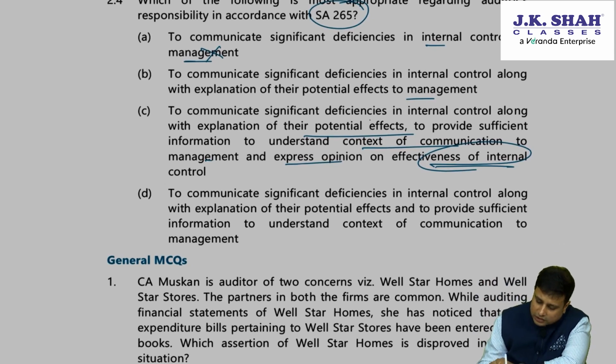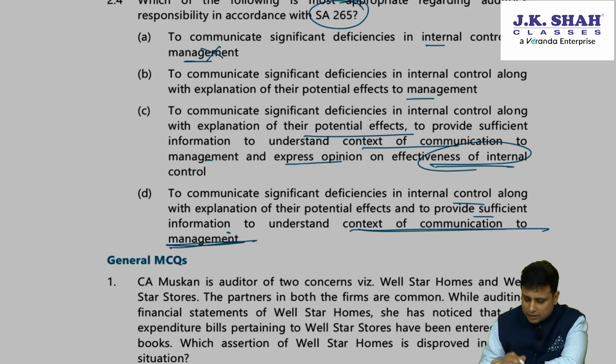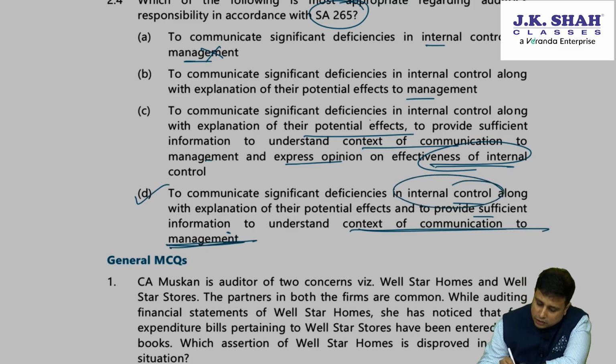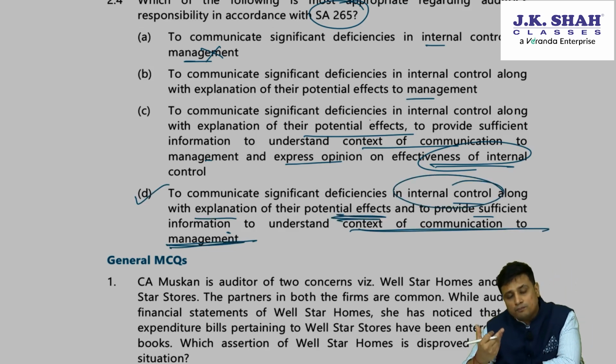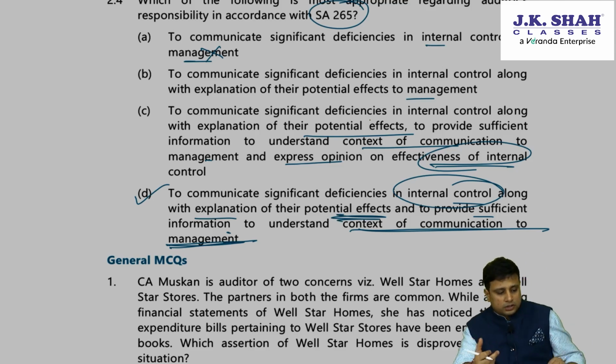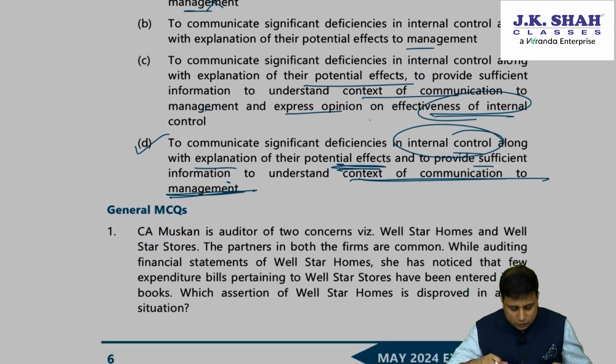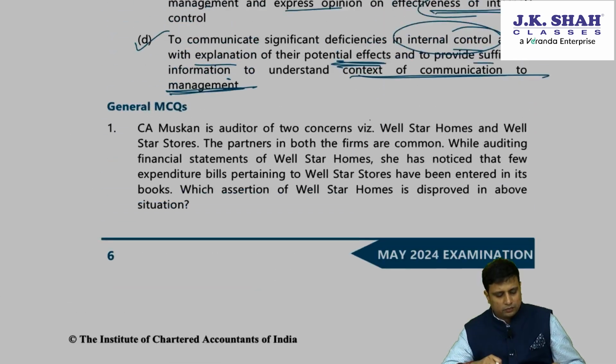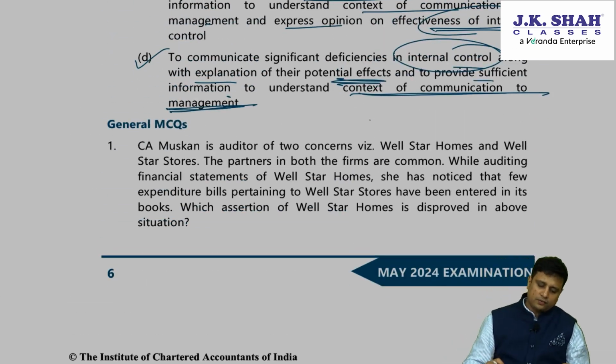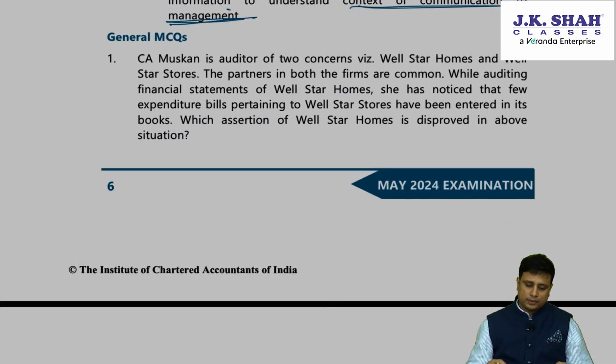To communicate deficiencies in the internal control along with their potential effect, with sufficient information to understand the context of communication to the management. So we want to communicate deficiencies in internal control with explanation of their potential effect. What can be the impact on the financial statement? So this will help them to understand. So the answer here is going to be D. So with this we are done with both the case studies. Moving ahead with the general MCQs.